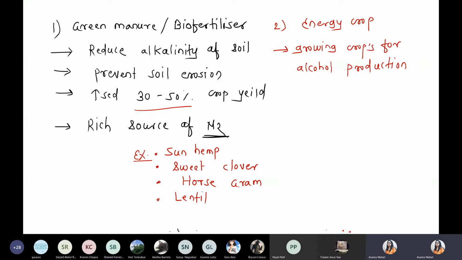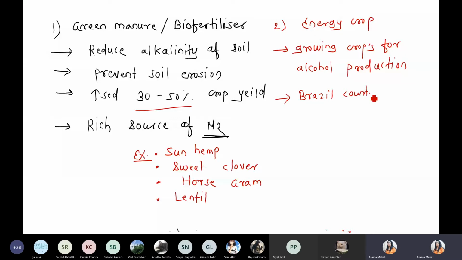Now I'm talking about one example, the Brazil country. In Brazil, such energy crops are used, and they completely replace petrol and gasoline with alcohol, because petrol and gasoline create pollution, right?